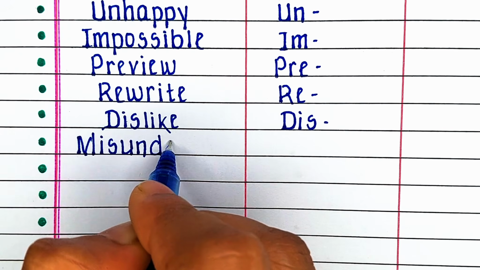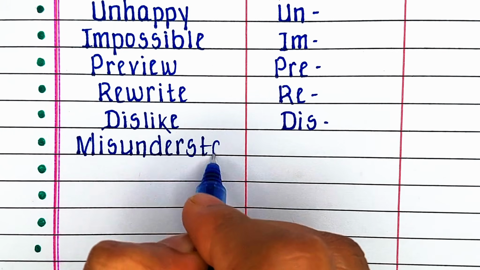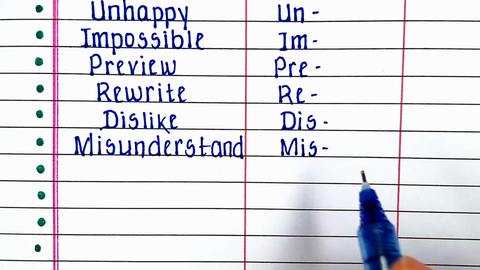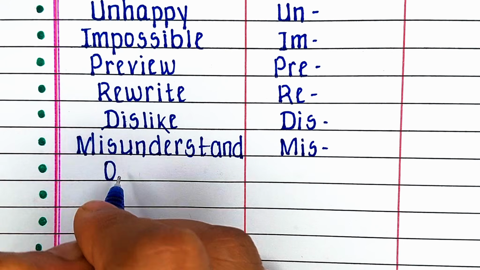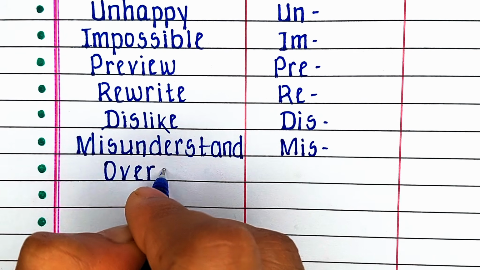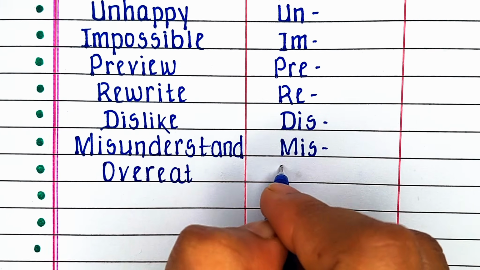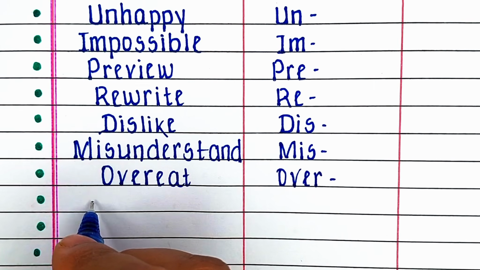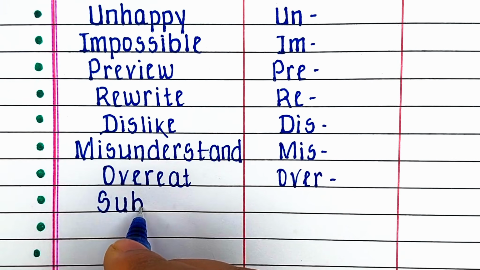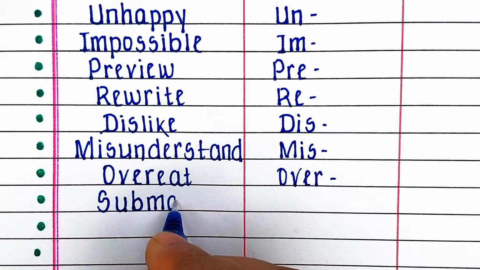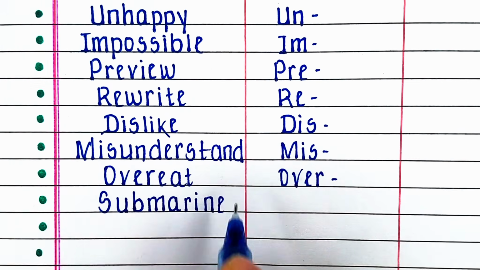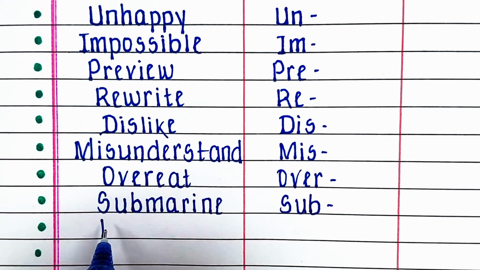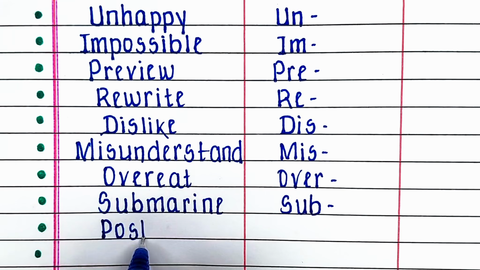Next word is misunderstand. In this word the prefix is mis, and the word whose meaning has been changed by adding the prefix is understand. Next word is overeat. In this word the prefix is over, and the word is eat. Next word is submarine. In this word the prefix is sub, and the word is marine.